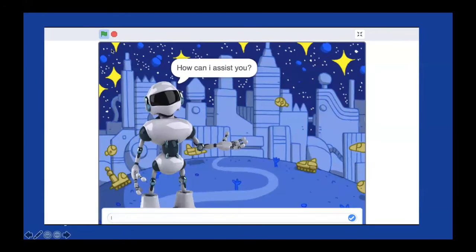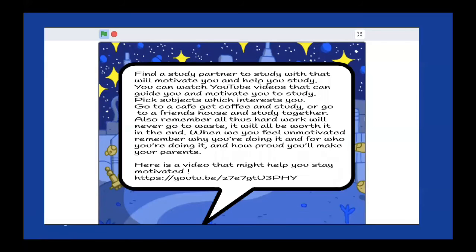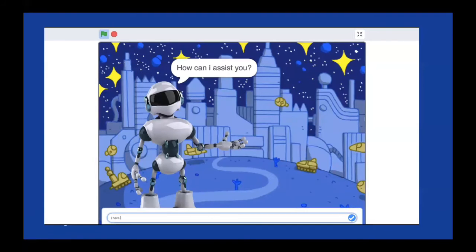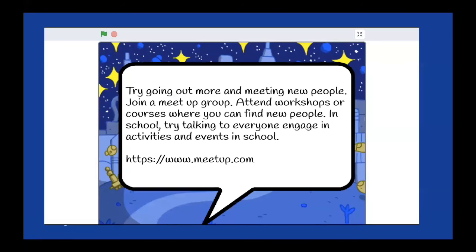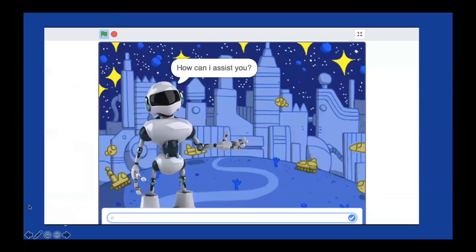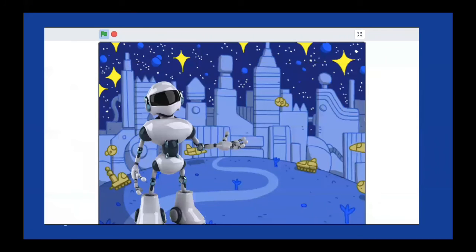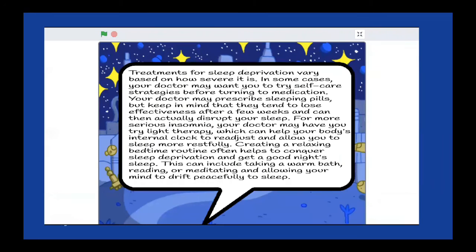Now we are going to show you another issue that a student would face, which is lacking motivation to study. Here we put in a couple of examples which led to a suggestion. The other issue we covered in our project is loneliness. As we did before, we just added some examples of things that a student could say who is feeling lonely, which then led the machine to give a website where you can meet new people and talk. So as we continue, you can see that by adding the examples, our machine is recognizing the text and suggesting the students with correct advice.